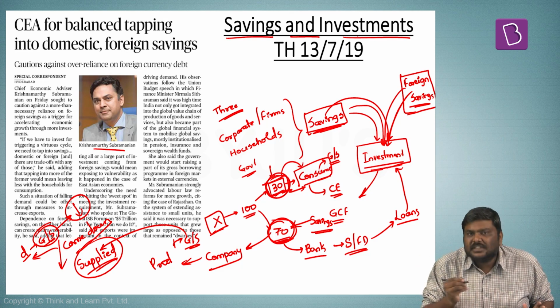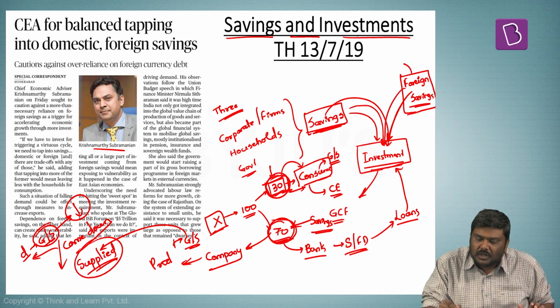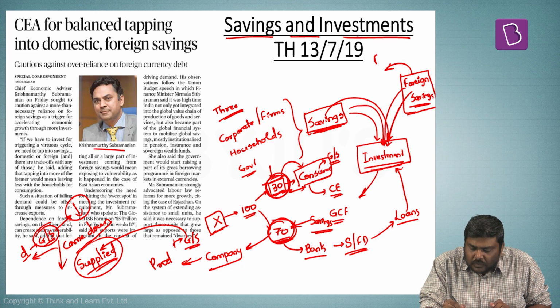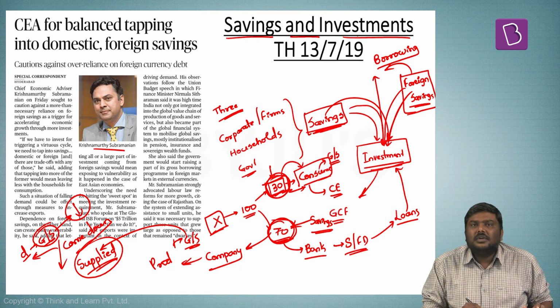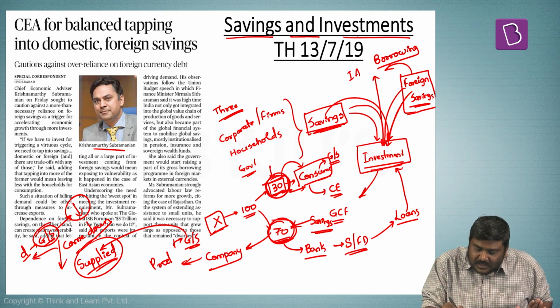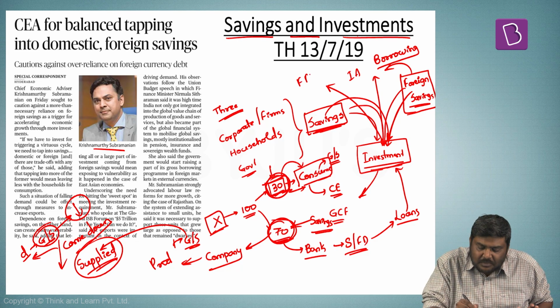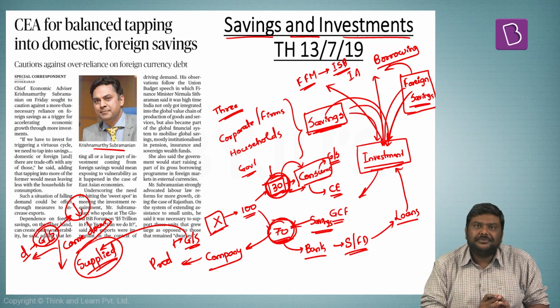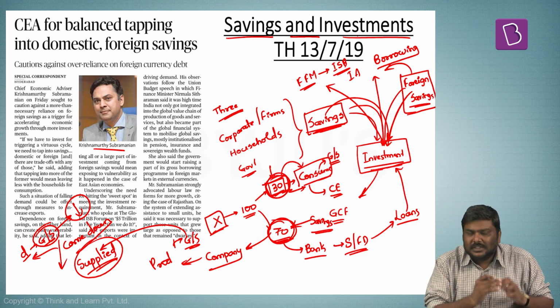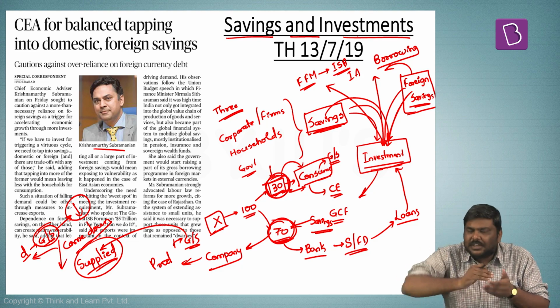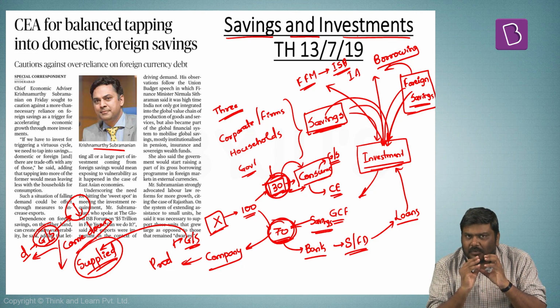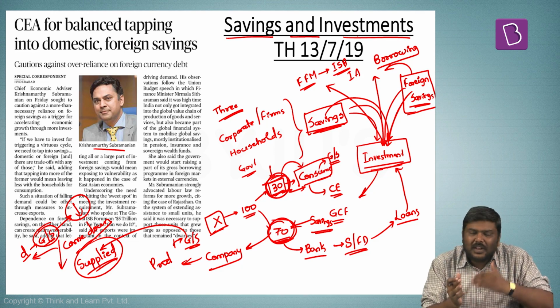That is one issue. What is the other issue? Government can tap into foreign savings. Let's say it will promote investments by borrowing from the international market. In simple terms, Government of India will go to an international agency such as World Bank, or as it has proposed, will go to foreign financial markets, issue Indian sovereign bonds and bring dollars into the Indian market. But more importantly, understand this, the CA states, when Government of India opts for this methodology to bring dollars into the Indian economy, the vulnerability of the Indian economy will increase.